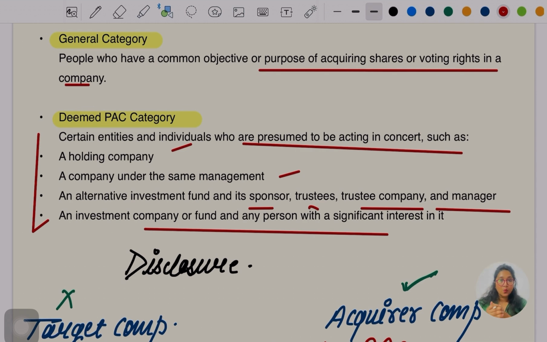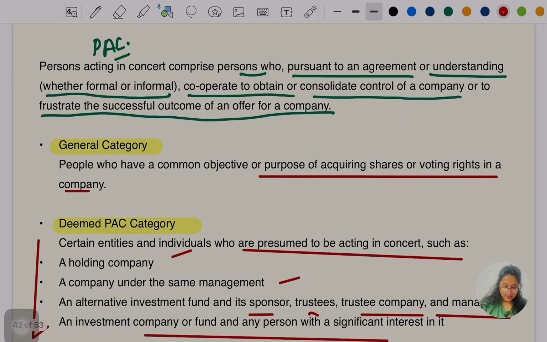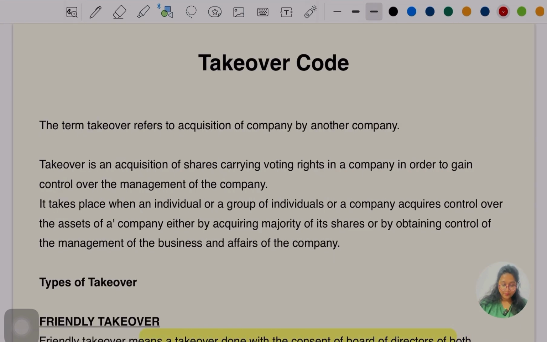So when we know this, let's go back to the definition again. The definition is saying when the acquirer with this PAC, either the general PAC or the deemed PAC, is going to take over the targeting company, how are they going to take over that? By SAS or by controlling. We now know about controlling and we know about SAS. This is what they are saying about the takeover code.